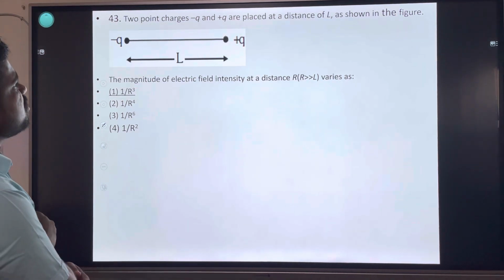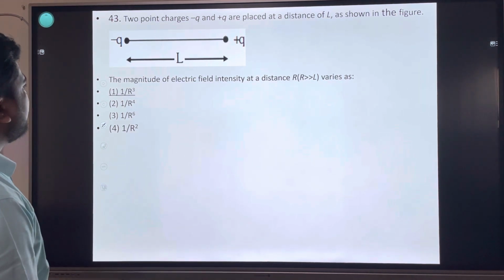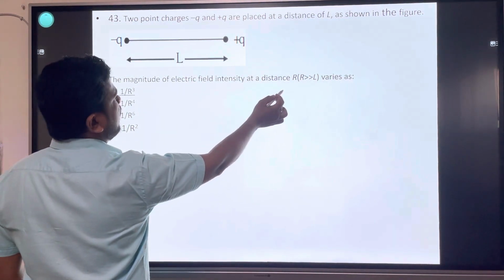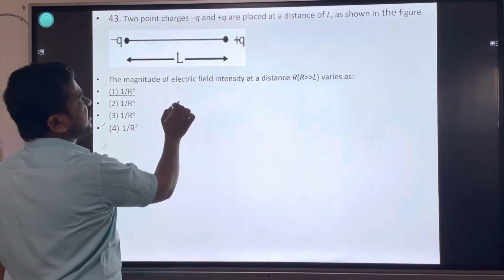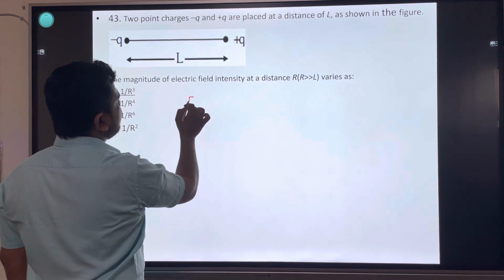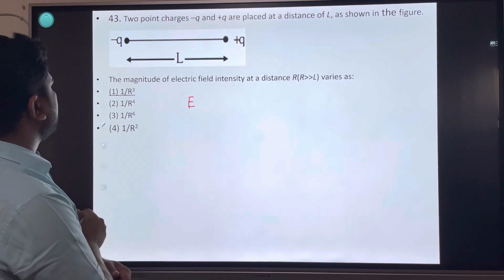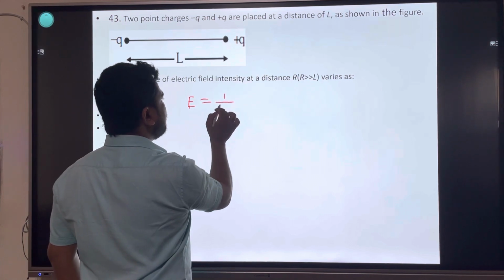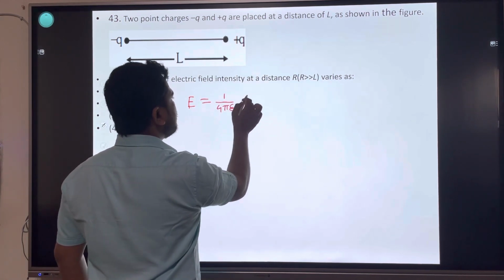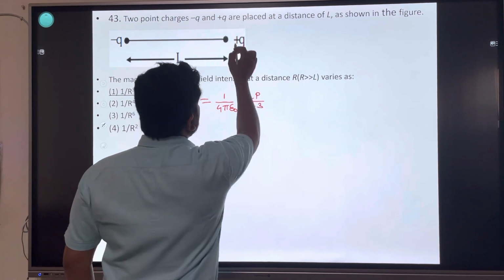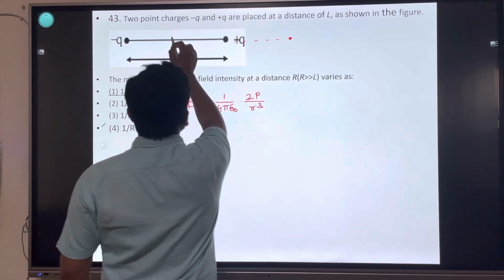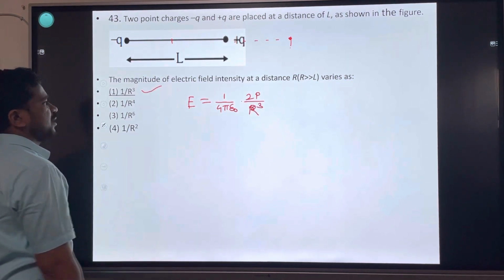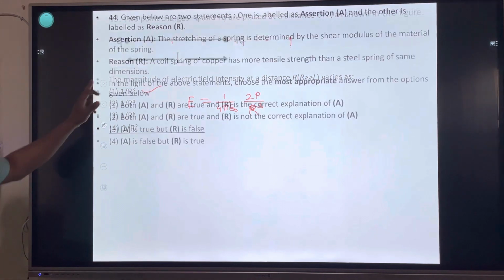2 point charges minus q plus q are placed at distance L as shown in figure. Magnitude of the electric field intensity at distance r. Along axis, magnitude of electric field E is equals to 1 upon 4 pi epsilon 0 into 2p divided by r cube along axis. Capital R cube, inversely proportional to R cube.